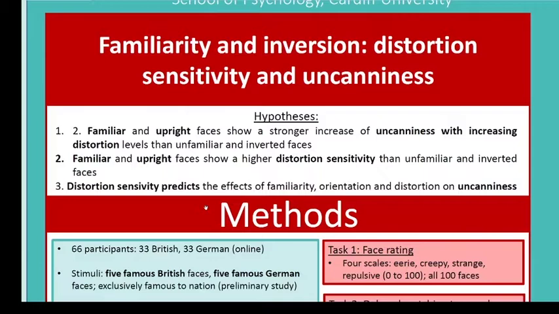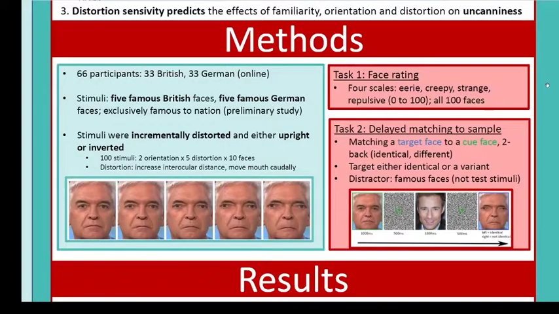For our first study, we investigated the effects of familiarity and upright orientation of faces on the uncanniness ratings of face distortion. We tested 66 participants, half of them were British, half of them German. Stimuli were variants of 5 famous British faces and 5 famous German faces. The stimuli were incrementally distorted and presented either upright or inverted.